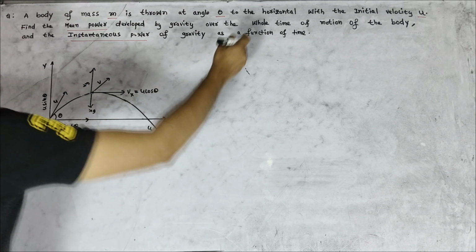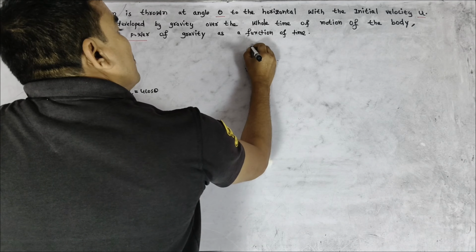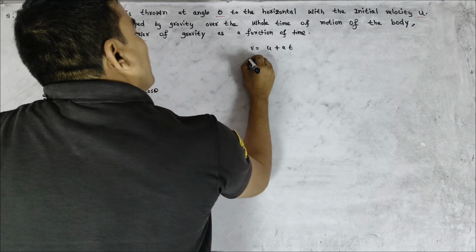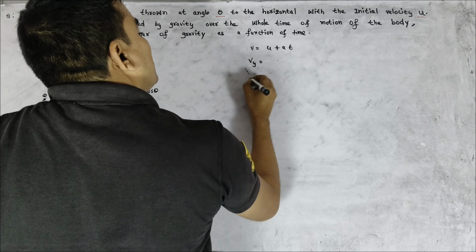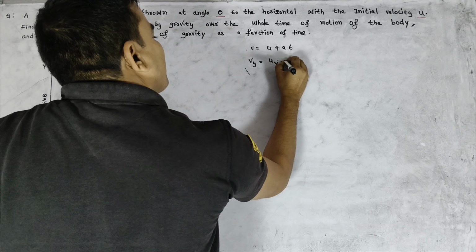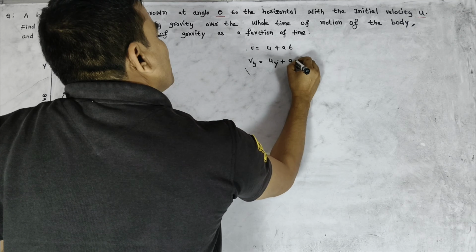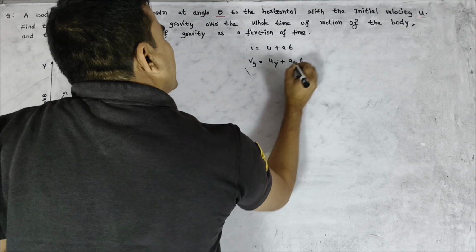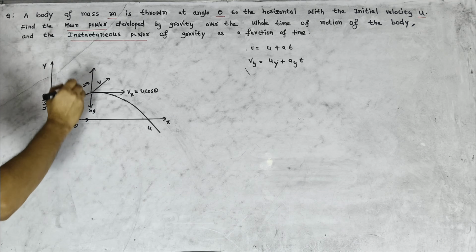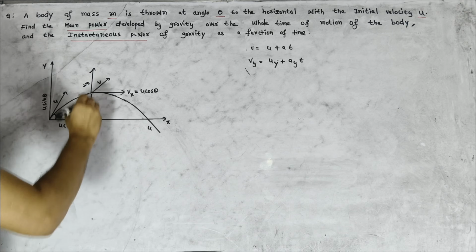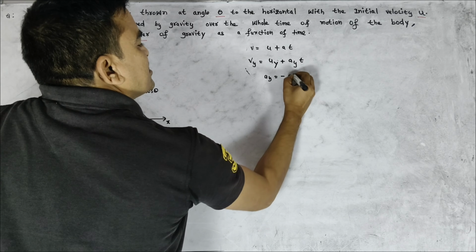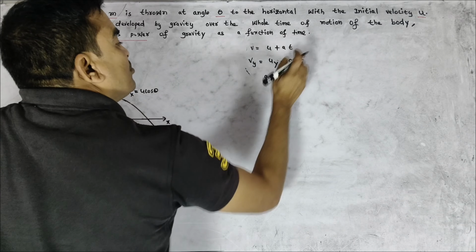Here it can be found by the following principle: v is equal to u plus at. Then velocity along the y-axis is equal to initial velocity along the y-axis plus acceleration due to gravity along the y-axis into t. It means the weight of the body is acting downward and the velocity is in the upward direction. Both are in opposite directions. That is why ay is equal to minus g. Put this minus g in the above equation.